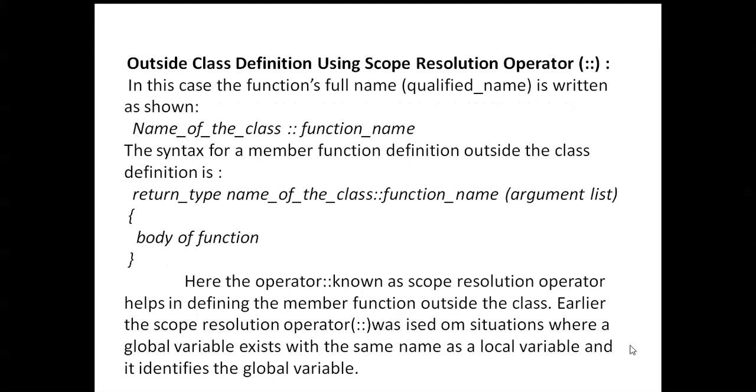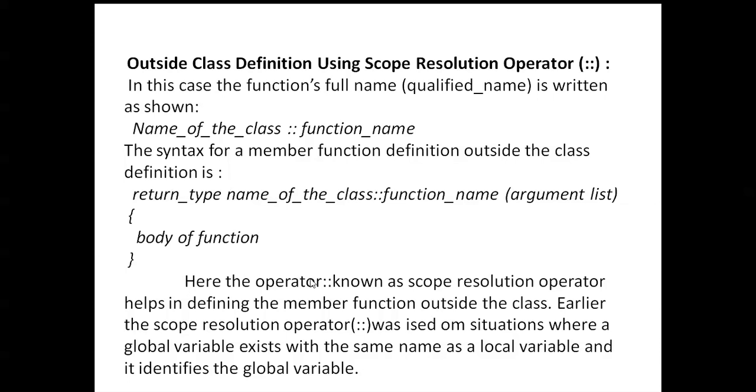Okay, outside class definition using the scope resolution operator. Here you can see the name of the class, the scope resolution operator, and the function. In this case, the function's full name is written as shown below. The syntax for a member function definition outside the class is return type, name of the class, scope resolution operator, and function name, then the argument list and the body of the function.